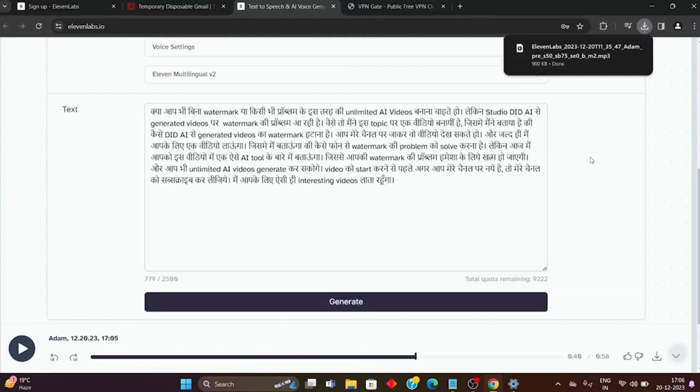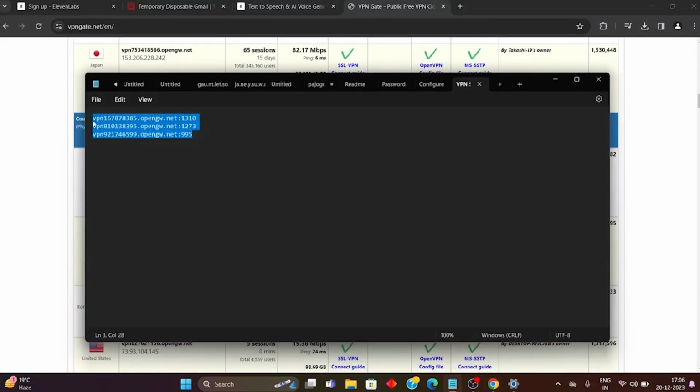And there are a lot of these VPNs that would be available on the site, but I have provided on the notepad the top 3 that would definitely work for you.